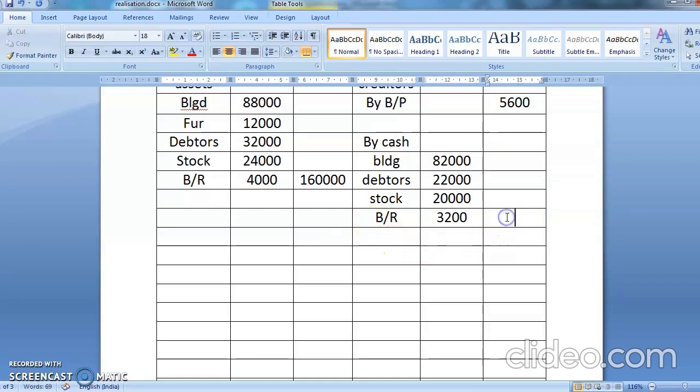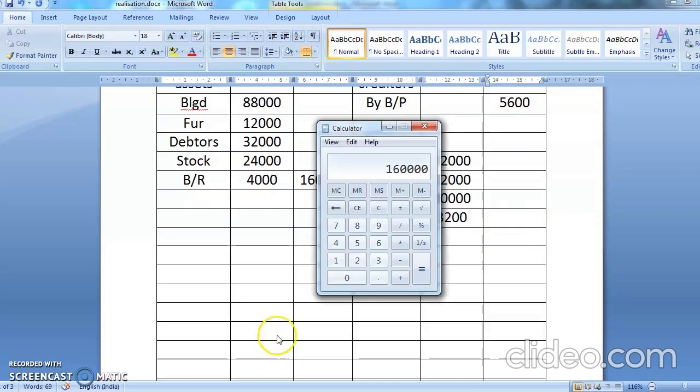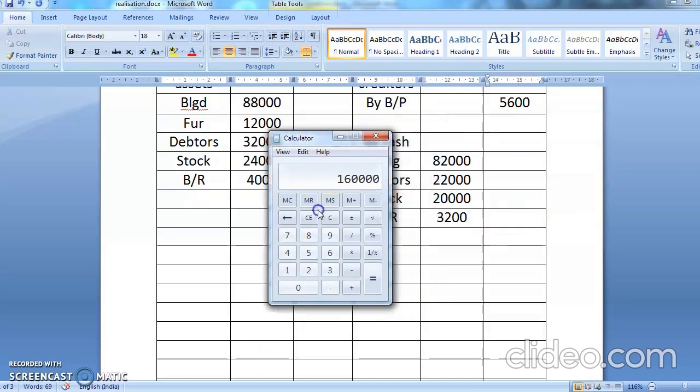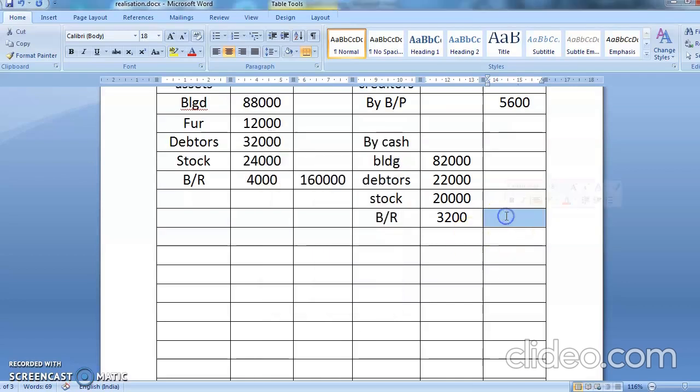So this is the money which you are getting after selling everything in the market. So now you're going to do the totaling of it. What will be the totaling of it? 82,000 plus 22,000 plus 20,000 plus 3,200. So what is your total? 1,27,200. So you are going to write here 1,27,200.